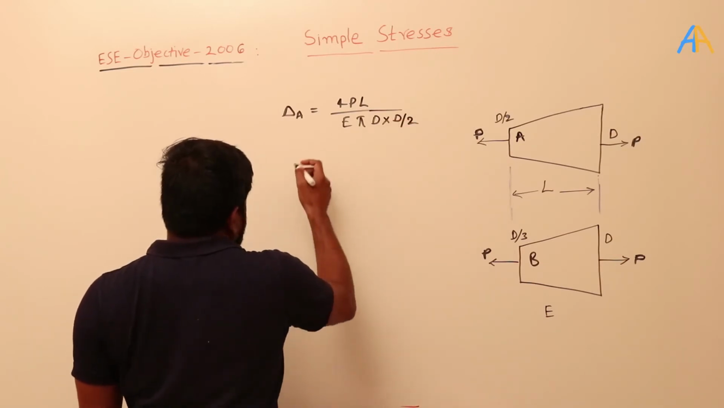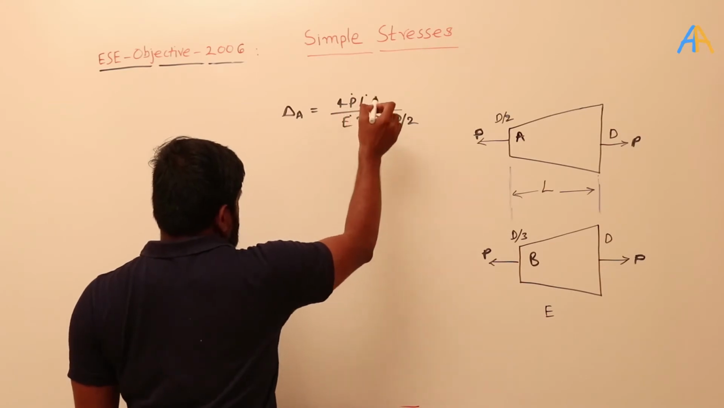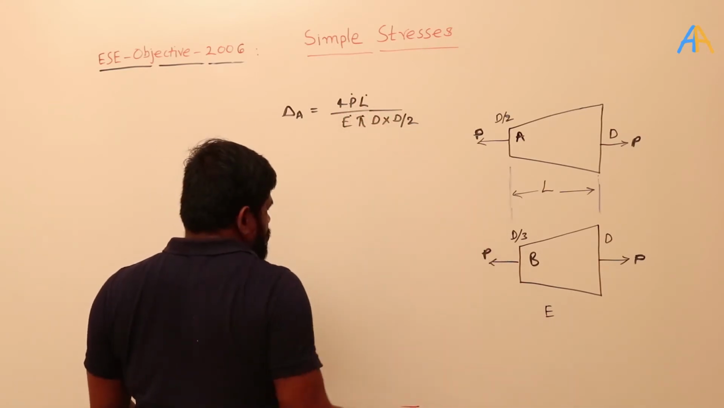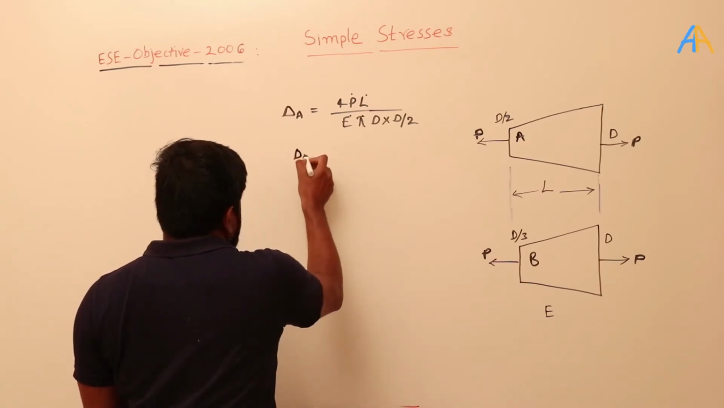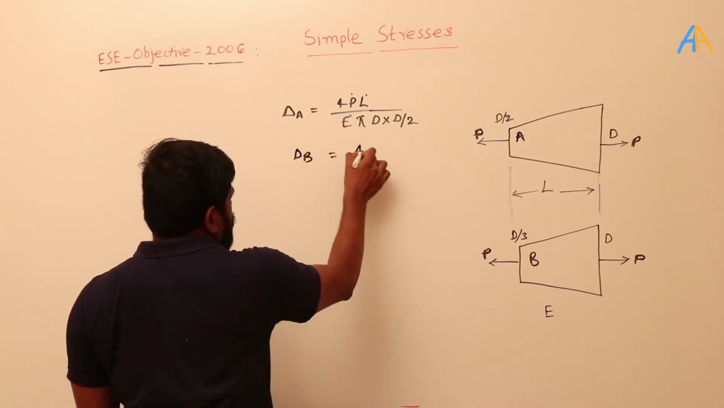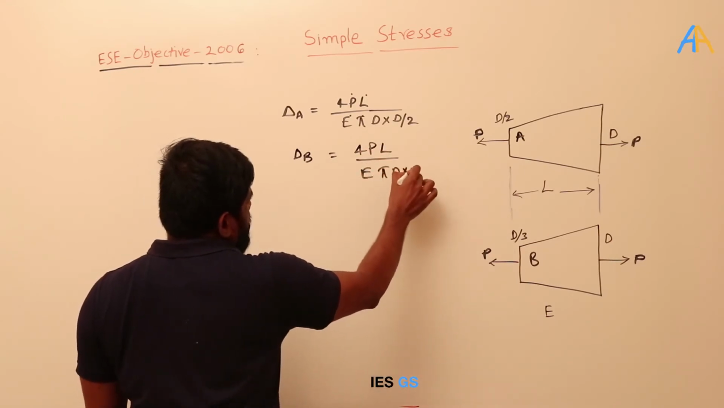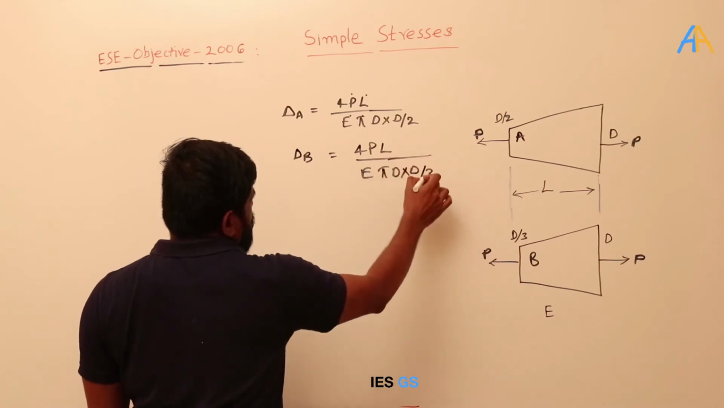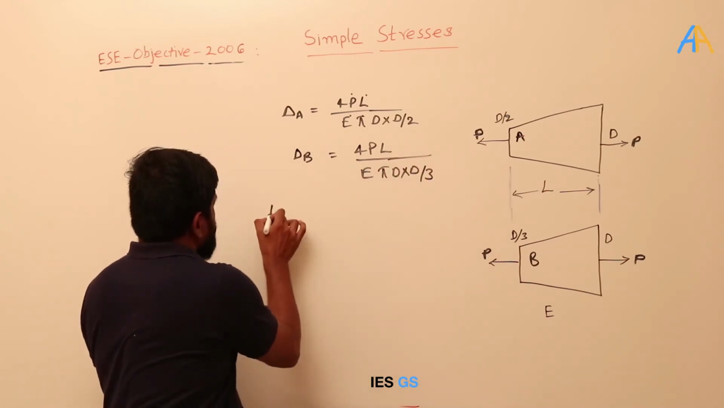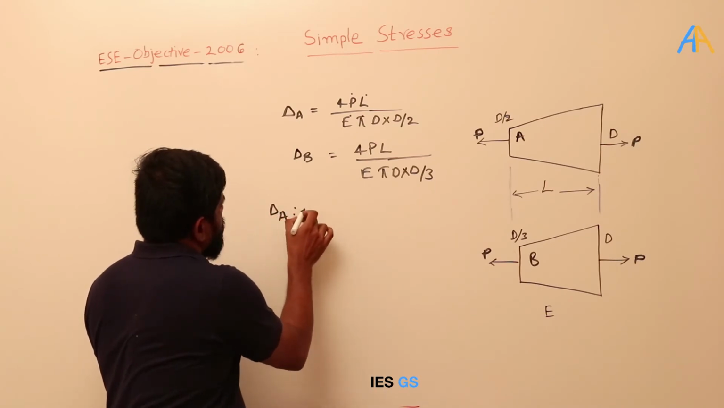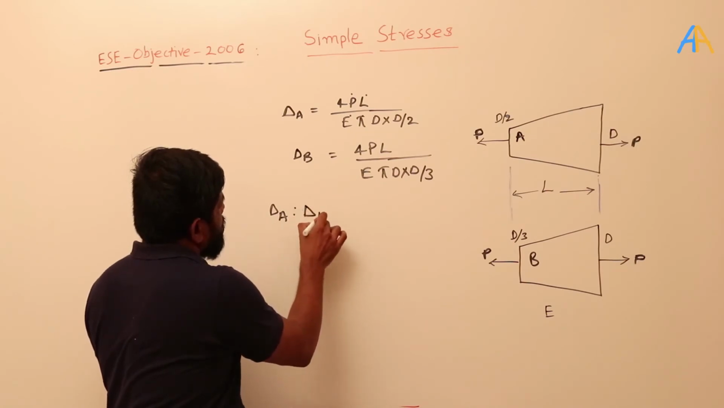Here, generally, PL, E, pi, 4 are constant, so that delta is inversely proportional to 1 by D1 D2. Okay, and delta B equals 4PL divided by E pi D into D by 3 in this case. Why? The smaller diameter is D by 3. So they are asking delta A is to delta B here.